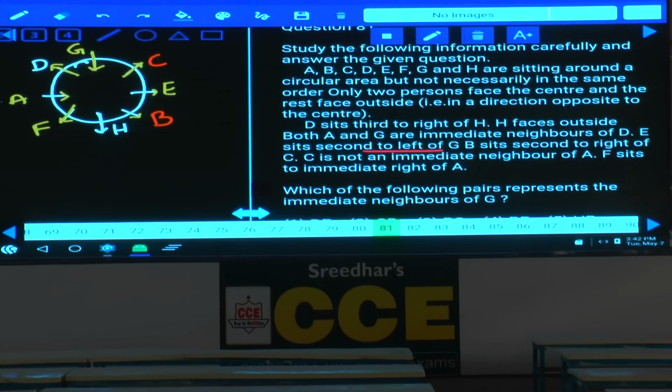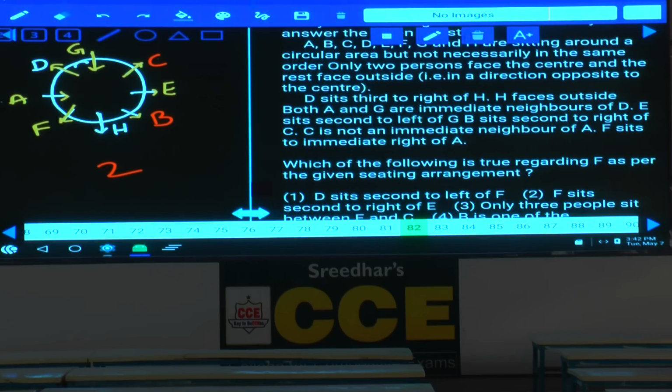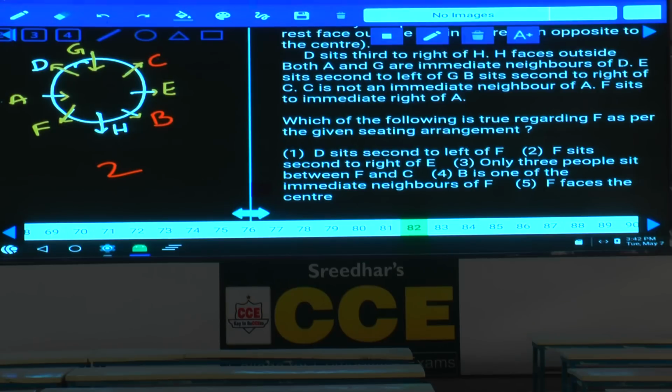Clear now? Then question number 81. Which of the following pairs represent the immediate neighbors of G? Immediate neighbors of G are D and C, that is choice 2. And question number 82. Which of the following is true regarding F? D sits second to the left of F. F is away from the center, D sits second to the right, it is not left. And 3 people sit between F and C. As 3 people are in between F and C, definitely true, choice 3.